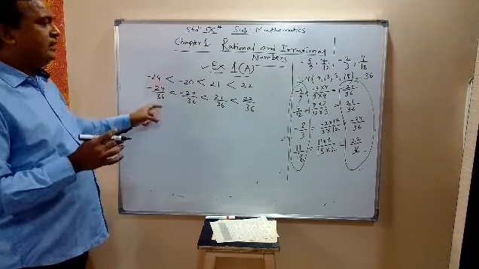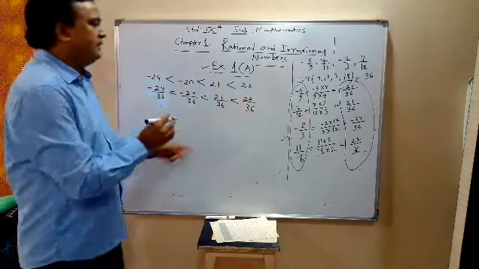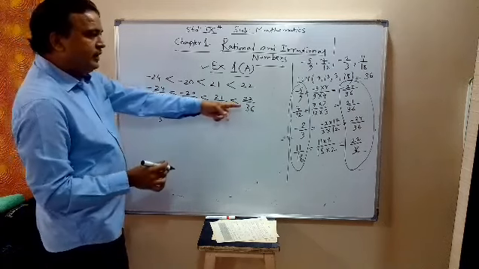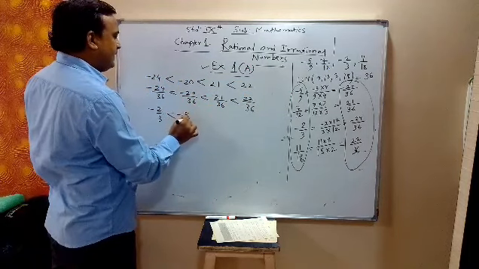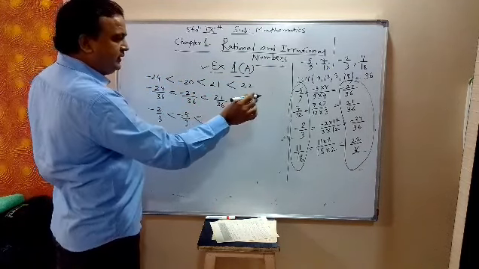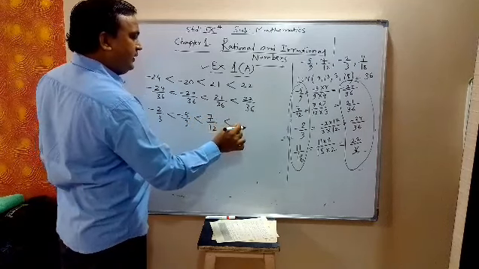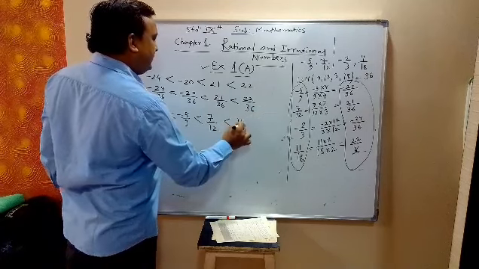Minus 24 upon 36 is my rational number minus 2 by 3. Minus 20 upon 36 is minus 5 by 9. 21 upon 36 is 7 by 12. And 22 upon 36 is 11 by 18.